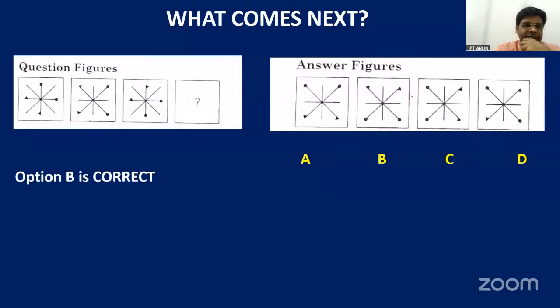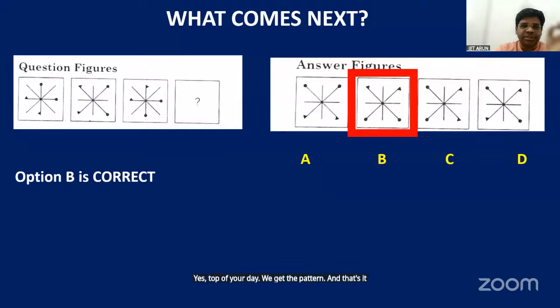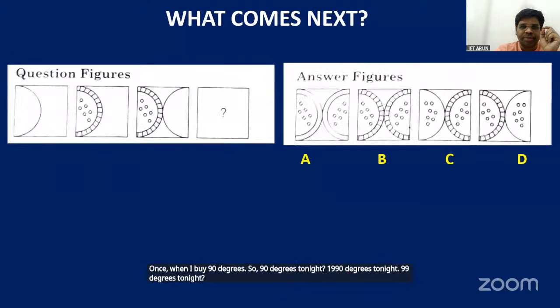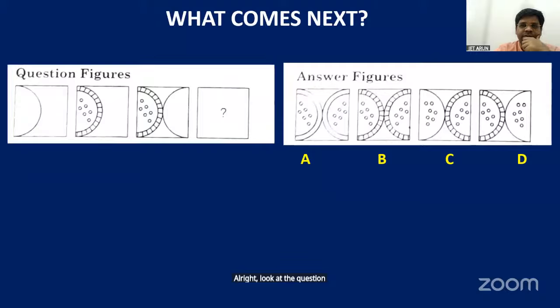So option B is correct here. Why is it so? Clockwise rotate అవుతుంది చూడండి students. Clockwise rotate అయ్యి we get the pattern. అంతే, that's it. There's no other thing. Just clockwise. మొత్తం figure is rotating clockwise once by 90 degrees. So 90 degrees turn అయ్యి మళ్ళీ 90 degrees turn అవుతుంది. All right, look at the question figure and figure out what comes next amongst the 4 given options.